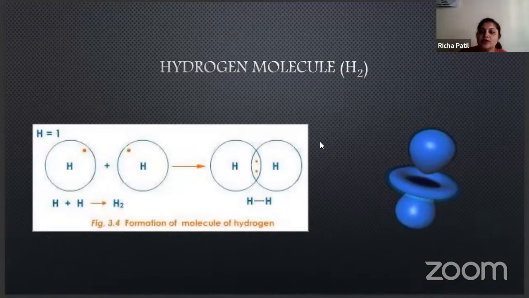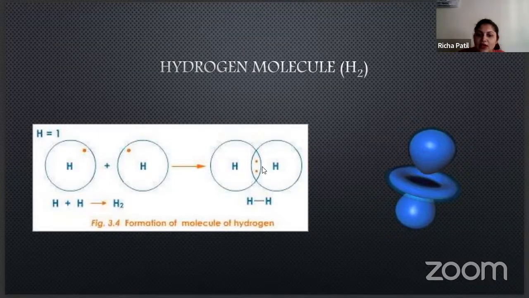So this is the hydrogen molecule. We discussed the hydrogen atom; now, what is a hydrogen molecule? When two atoms of hydrogen combine, they give you a molecule of hydrogen, H2. Here you can see each hydrogen has one electron. One electron from each hydrogen combines and forms the H2 molecule. It is forming a covalent bond, so there is equal, mutual sharing of electrons to form a hydrogen molecule.